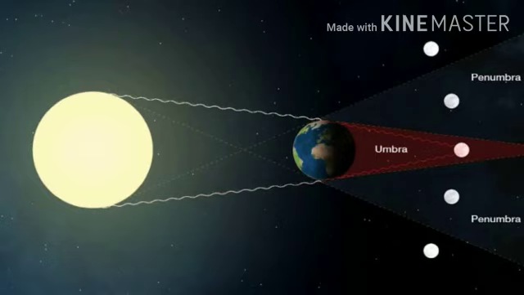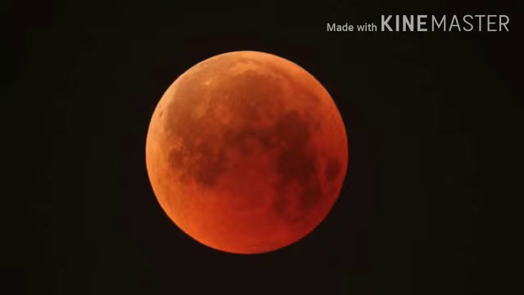Student, lunar eclipse can be categorized as partial lunar eclipse and total lunar eclipse. Let us study one by one. First, partial lunar eclipse. When only part of the moon moves into the shadow of the earth, we experience partial lunar eclipse. Total lunar eclipse. When the earth passes directly in front of the moon and casts its shadow on the full moon, then we experience total lunar eclipse.